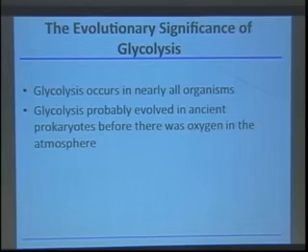And the other thing is that glycolysis doesn't involve oxygen, right, as an electron acceptor. And so the thinking is that this is likely to have been a pathway that evolved in cells that were living on the Earth at a time when there was very little oxygen available. So they had to survive without the availability of oxygen. If we look in the fossil record, we can find evidence of bacteria going all the way back almost 3.5 billion years, but there's other evidence that suggests that oxygen was not actually abundant in the Earth's atmosphere until about 2.5 or 2.7 billion years ago, right? So they had to survive for a long time without having a lot of oxygen around, and probably they were doing it using a pathway very similar to what we see today for glycolysis.